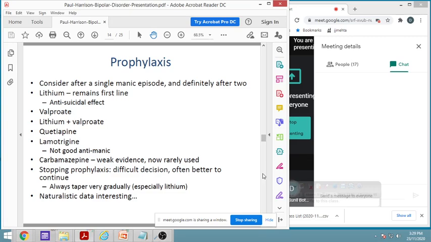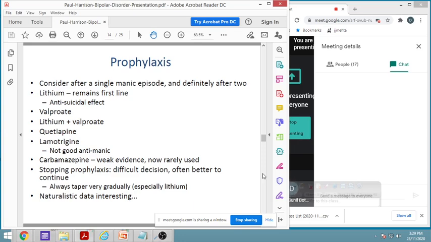Lithium remains the first line anti-suicidal drug. If you remember our previous augmentation and all, we have found that it was one of the very good agents, and it has caused very good remissions and very good effects in various kinds of patients.